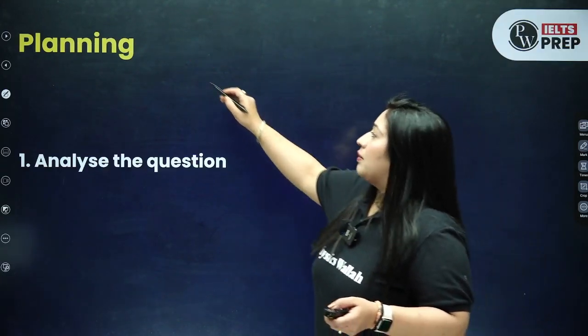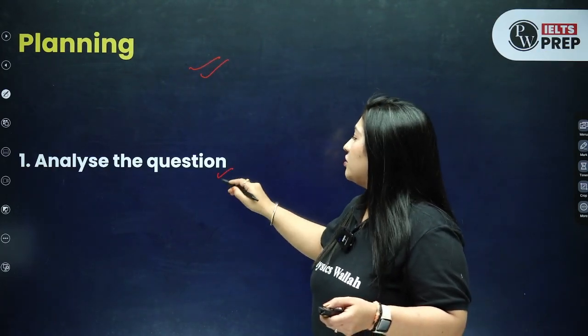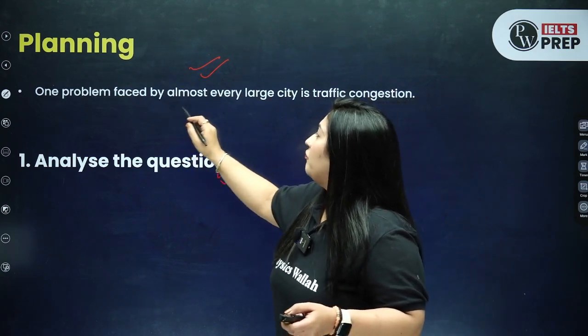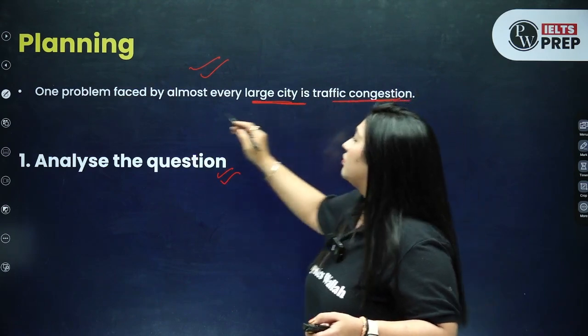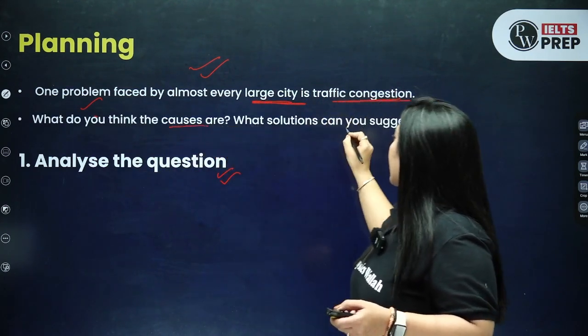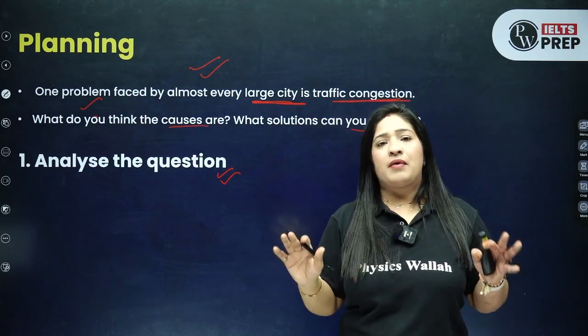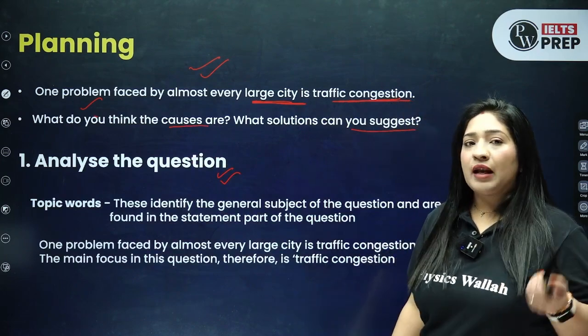Now let's see. Planning is important. You already know that. So analyze the question. So what is the question? One problem faced by almost every large city is traffic congestion. It's a problem, right? And they are asking you the causes and the solution. So now I am absolutely clear with my question, so that it will also help me to develop my ideas.